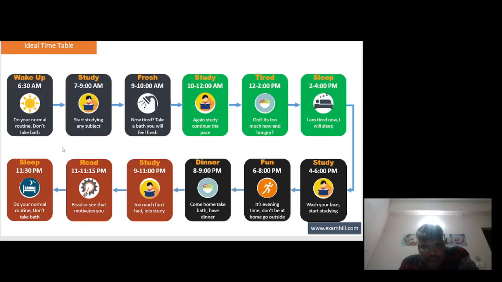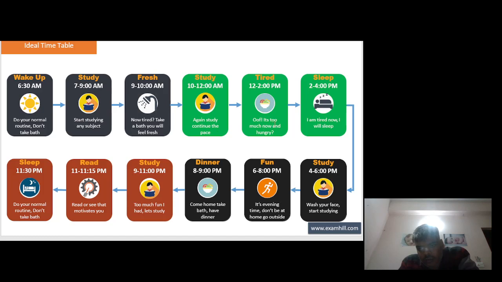This is the ideal timetable for the student which you want to follow for the GATE exam. Wake up at 6:30 a.m. Do your normal routine. Don't take a bath. Study 7 to 9 a.m. Start studying any subject. Now tired, take a bath. You will feel fresh. Study 10 to 12. Again study. Continue the pace.